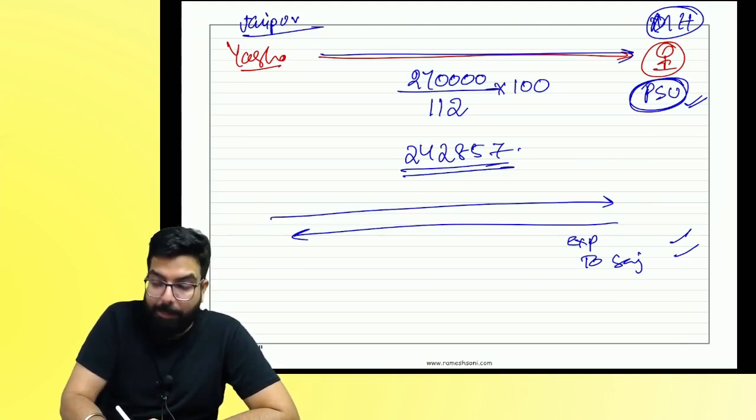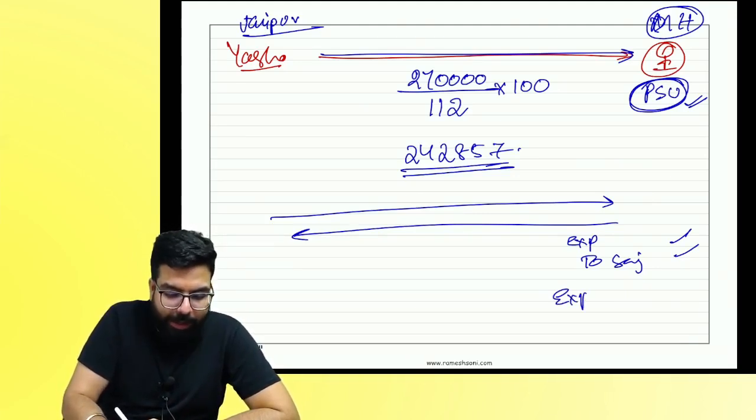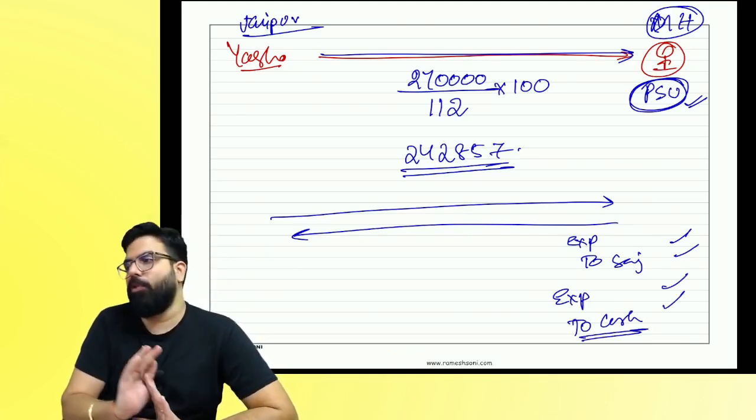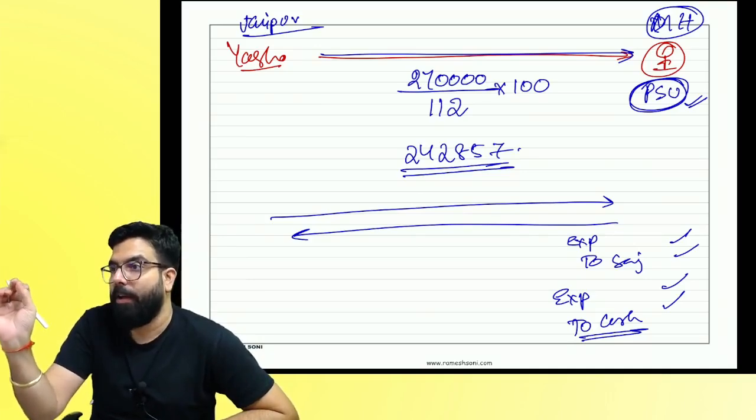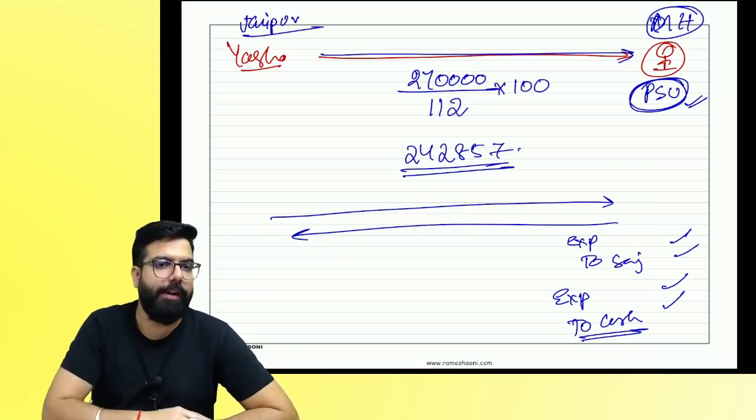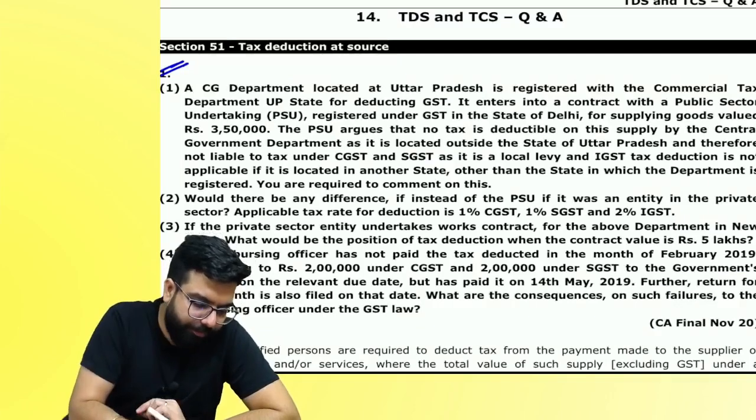Or I made the payment directly: expense account debit to cash. Did I pass the entry? That time I should deduct TDS. The time I record my liability or I make the payment, I should deduct TDS.